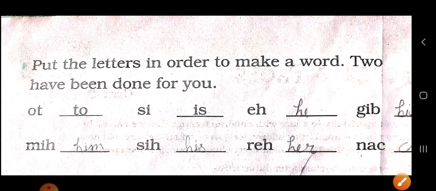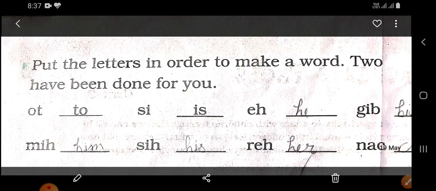Next is, put the letters in order to make a word. We have to put the letters in order to make a word, and two words have been done for you. The first is OT2, which in order makes TO. Next is SI, which makes IS. Then EH makes HE. GIB makes BIG.